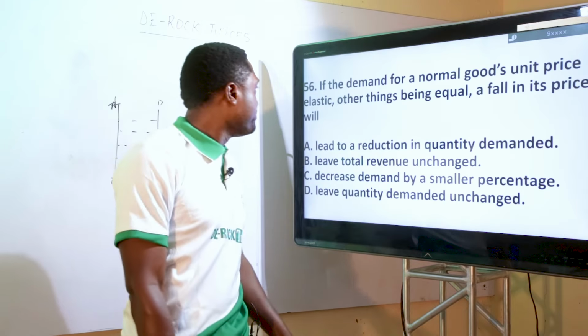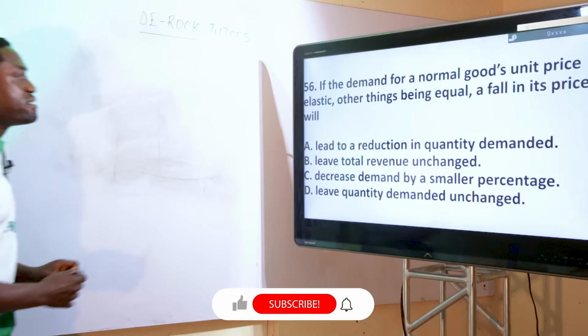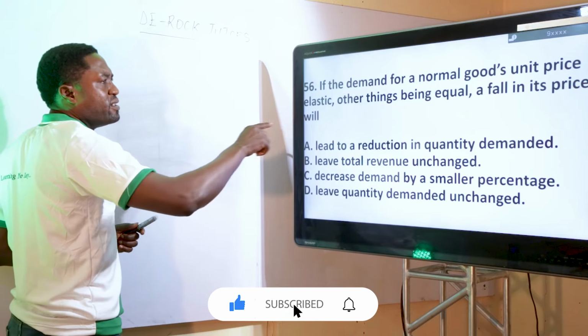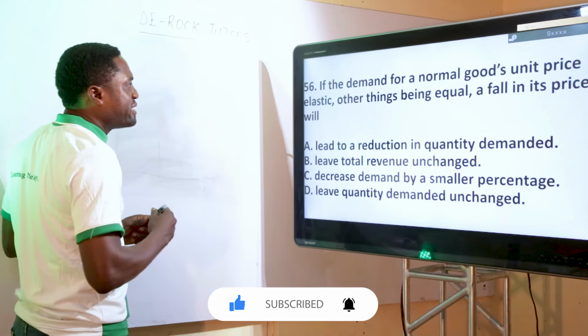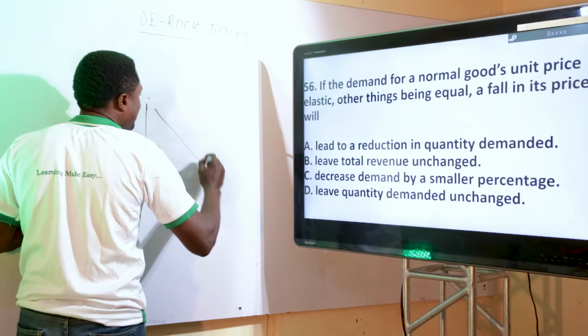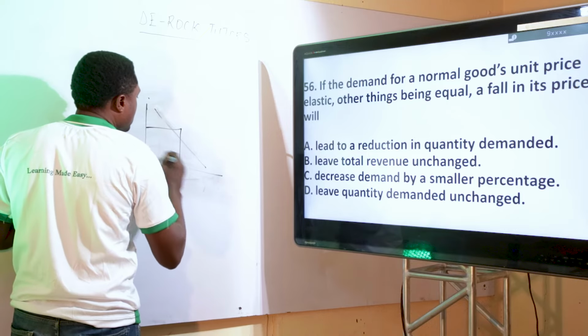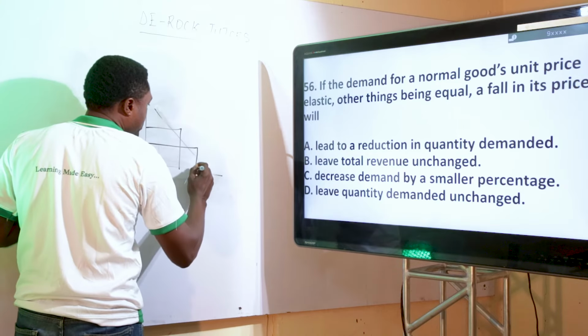The next question, 56. If the demand for a normal good is unit price elastic, other things being equal, a fall in its price will lead to, let's solve this with a graph. If the demand for a normal good is unitary elastic, other things being equal, a fall in its price. If it is unit elastic, we said that the rate of change of price will be the same as that of quantity demanded.